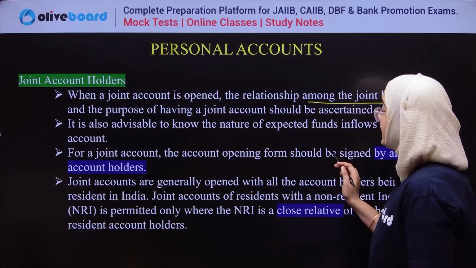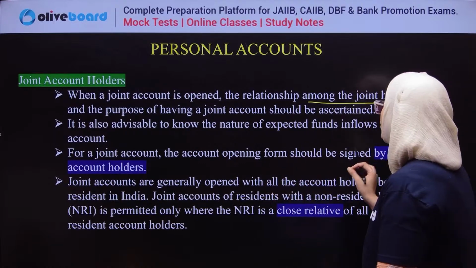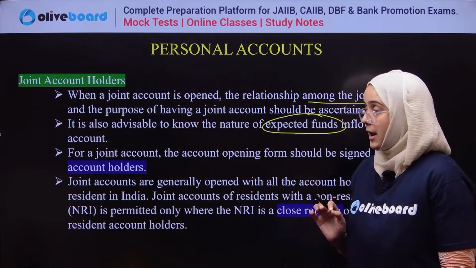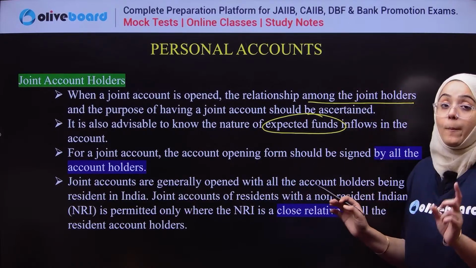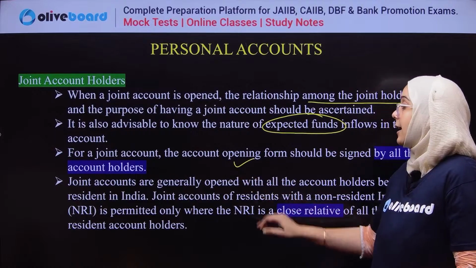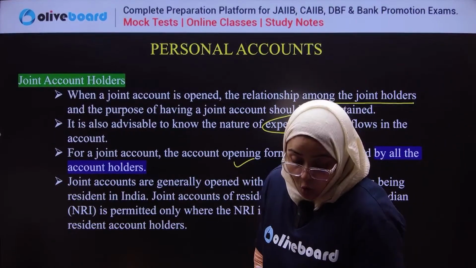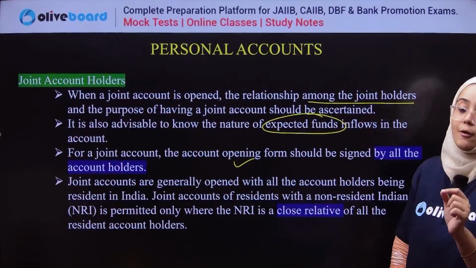Second, it is also advisable that the bank knows the expected flow of funds in this joint account. For the joint account, the account opening form should be signed by all the account holders, whether it is 3 or 4 or 5 or 6. All the account holders should sign the form.